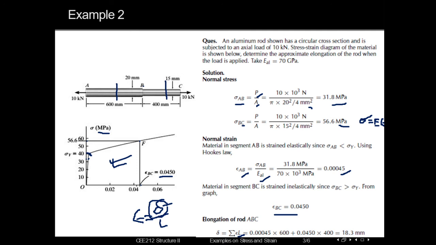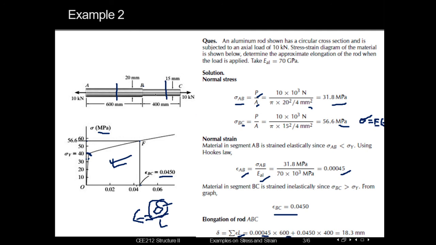Summing up the result of strain into initial length, we can get it as follows: the strain in section AB, 0.00045, into the length of AB segment, which is 600 millimeters, so we are multiplying it with 600.